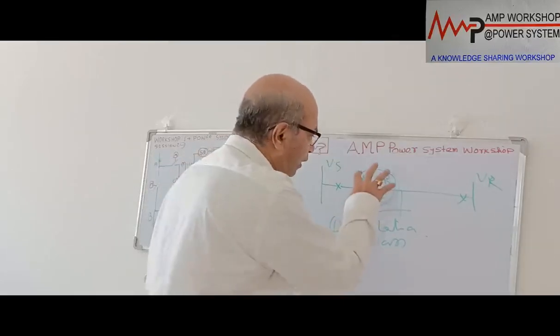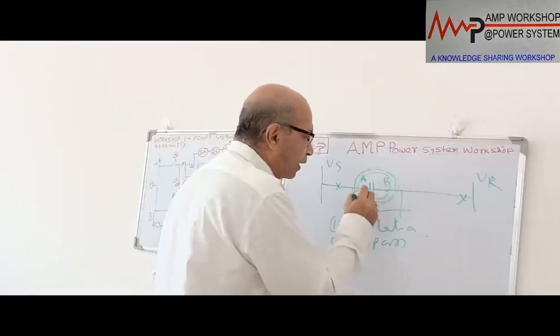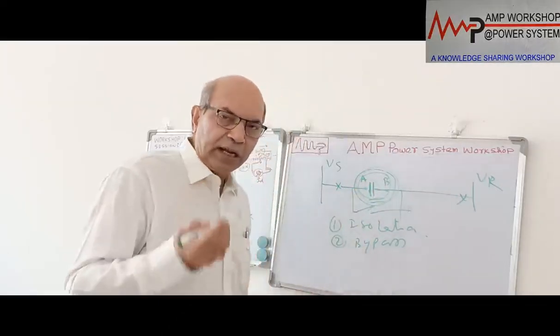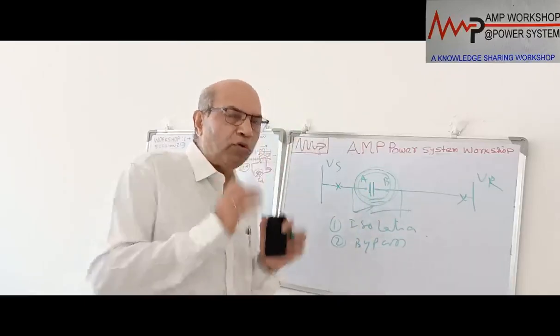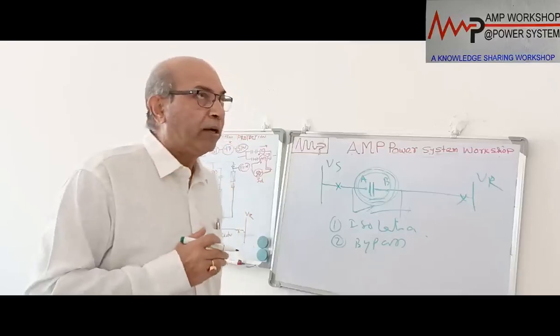Then suppose this capacitor bank is on the line and suddenly you switch off the capacitor bank. Then the charge lying on the capacitor bank has to be drained, so a draining arrangement should be there. All these things we have to look into one by one, how we can install the capacitor bank. Only then can we discuss the protection.